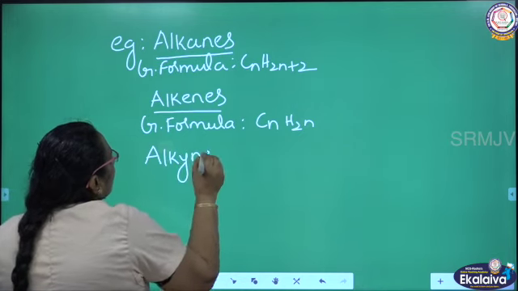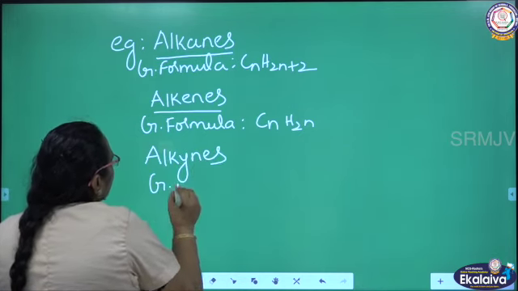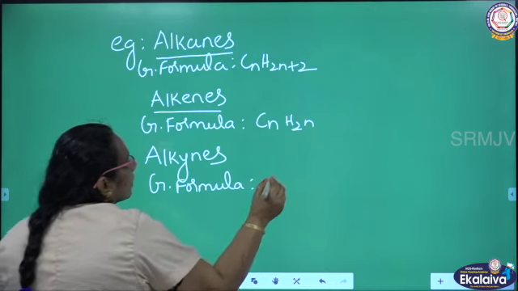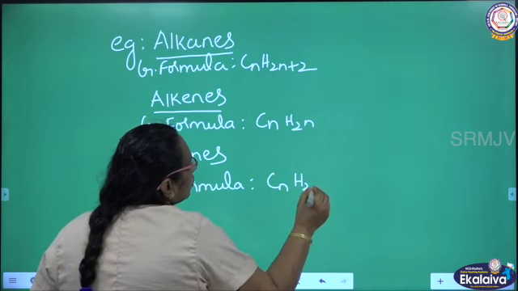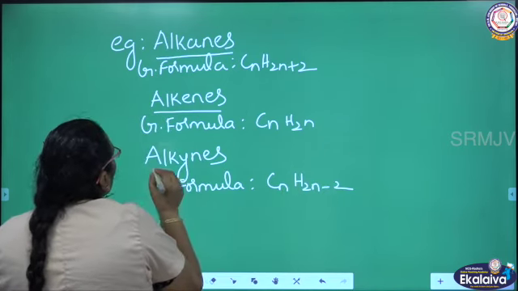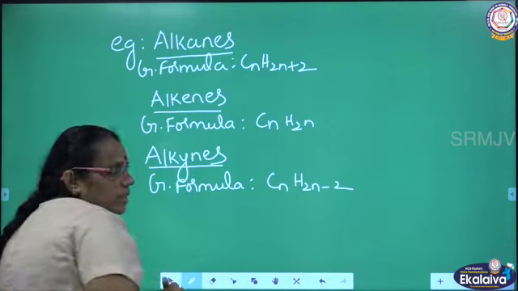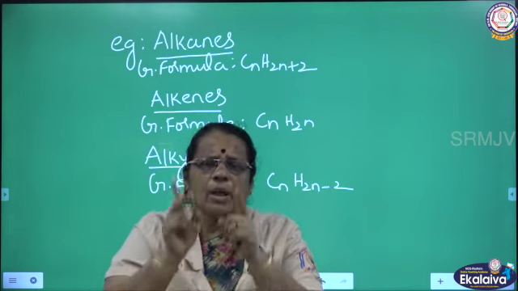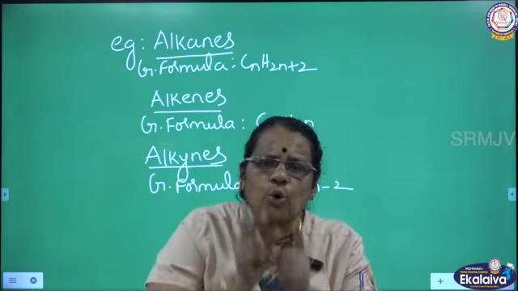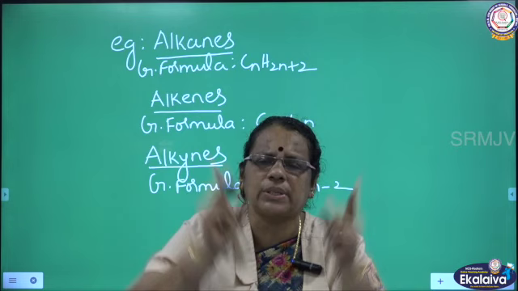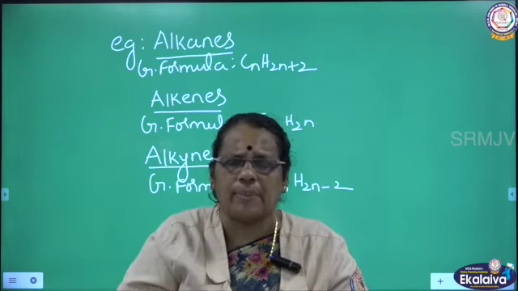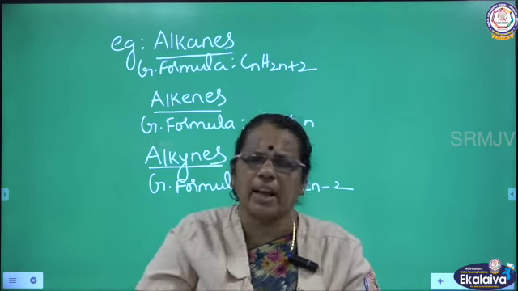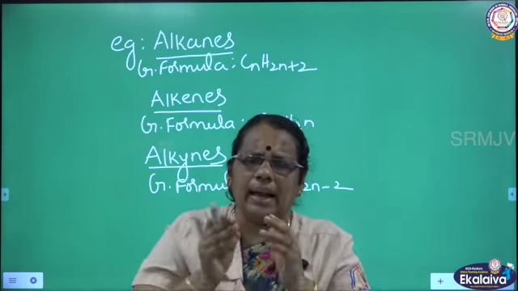Similarly, there is another kind of homolog series: alkynes, with the general formula CnH2n-2. So these are the compounds which come under homolog series. From the definition it is well understood that a homolog series is a group or class of organic compounds which have the general molecular formula. For that I gave three families: alkane, alkene and alkyne.